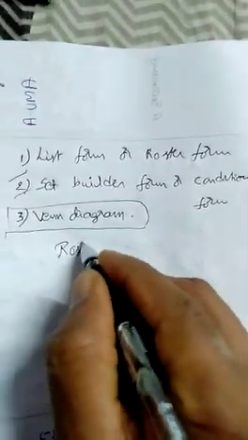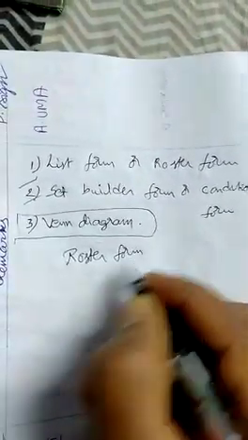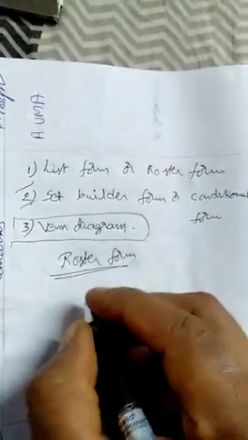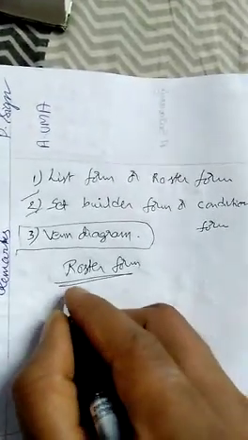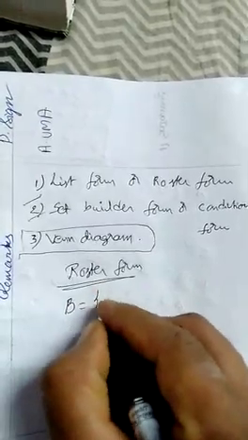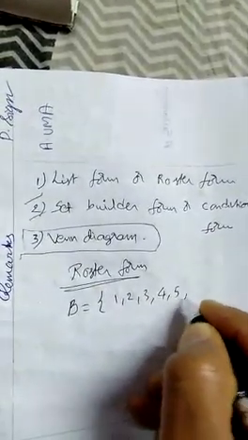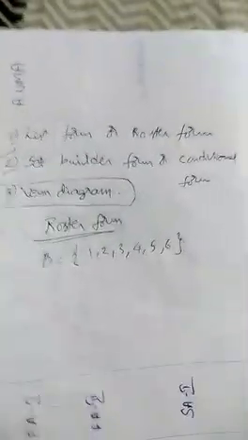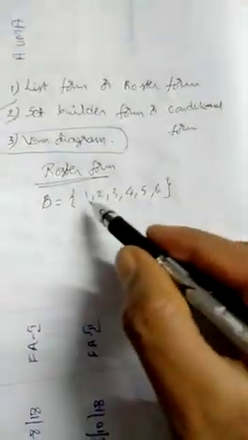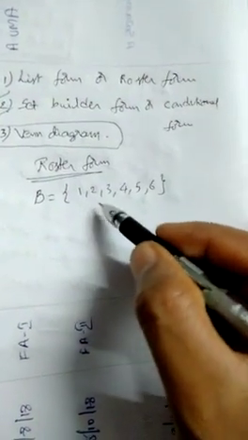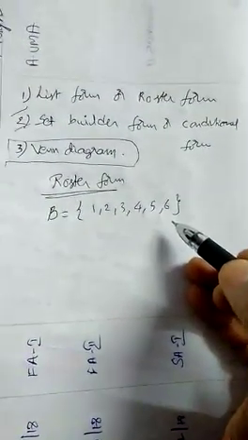Roster form, in the sense of how you have been writing sets till now. For example, if I write here B equals 1, 2, 3, 4, 5, 6. What is this? Writing down all the natural numbers till 6. That is called roster form or list form. Writing with curly brackets, all elements must be separated by commas.